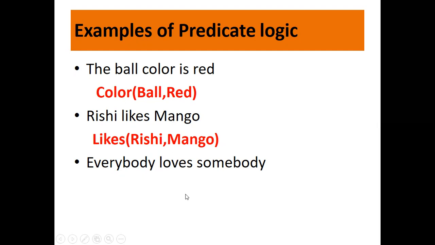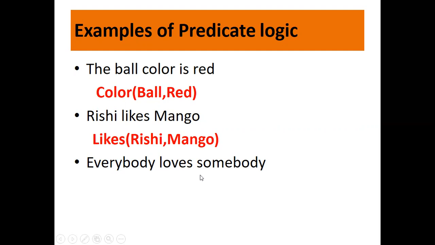Now, next we have: everybody loves somebody. Here you need to remember the quantifiers we have learned, universal quantifier and existential quantifier. Whenever we talk about everybody, by default it will be the universal quantifier, and when we talk about somebody, that is the existential quantifier. So here we'll have a universal quantifier and an existential quantifier, and the predicate will be loves.